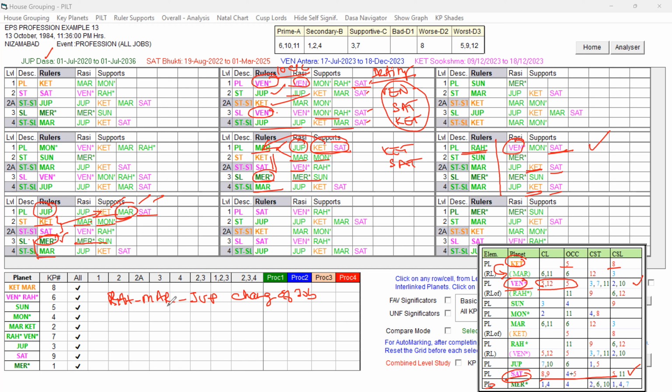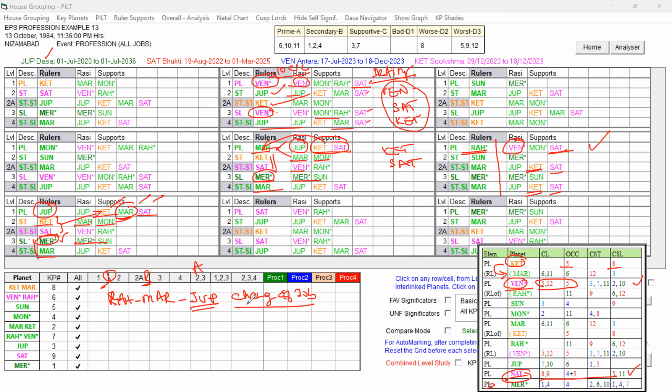So that way, Rahu Dasa, Mars Bhukti, Jupiter Antra, Bhukti and Antra, change of job happened. So Mars, through the star level Ketu and the star lord of the star lord Saturn, and through the influence of Ketu and Saturn on the source planet, is capable of giving the change. But after the Mars and Jupiter, she applied for the new job during that Jupiter period because it supported the change.